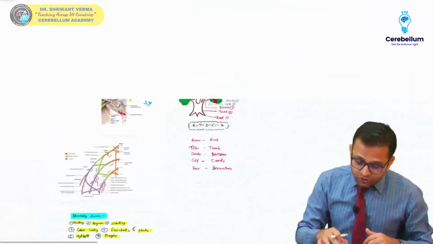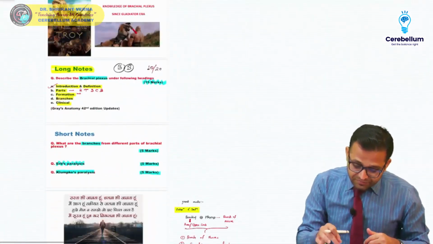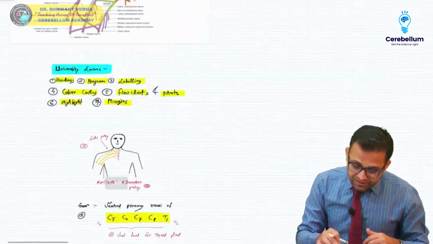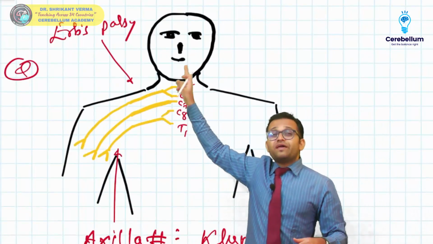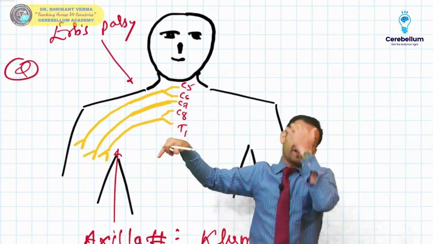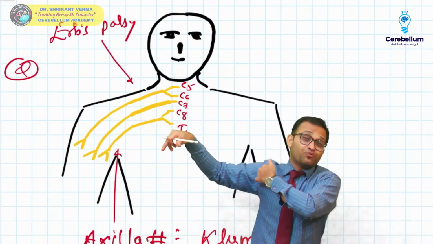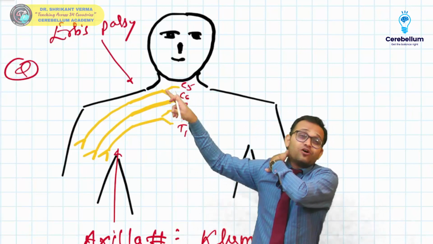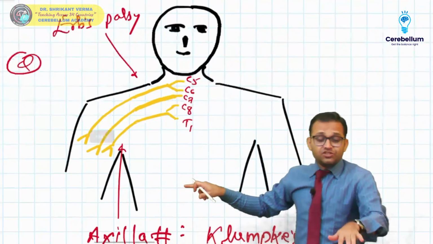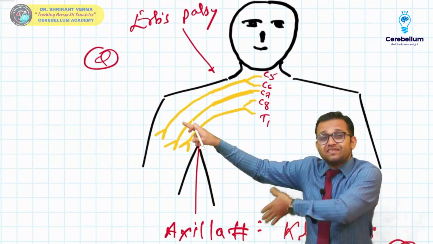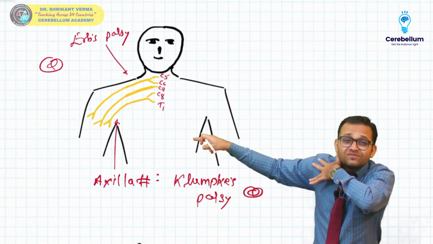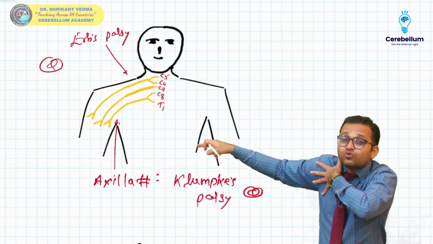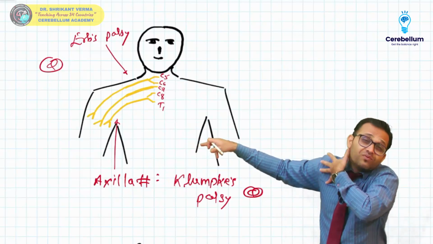Yes, sir. I told you earlier, sir, this was the image from our cervical and the shoulder part, between the head and shoulder. You can remember the head and shoulder shampoo. If there is an injury at this part, there is Erb's paralysis, and if there is an injury at this axilla part, sir, here is a Klumpke's paralysis. Sir, C5, C6, C7, C8, T1, like this you can keep 5 fingers. These are coming through this neck part.